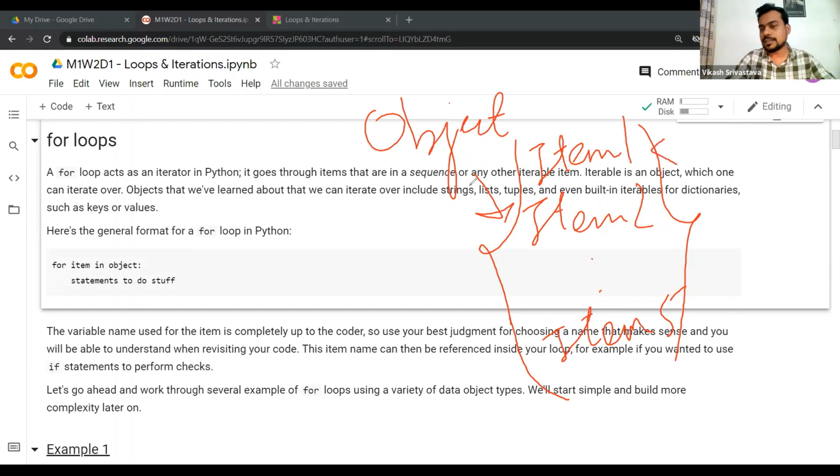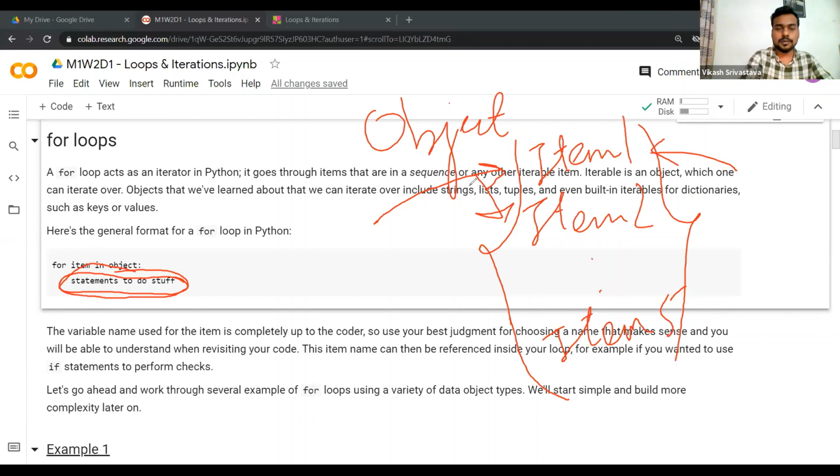In the case of a list, this item would be represented by a value and then the index. But in the case of a dictionary, this item will be identified by a key-value pair. I hope you are already familiar with and have assimilated those concepts. So let's assume our object has these 5 items. If you think about this line, for statements to do stuff, whatever action you want to perform, in the first iteration you will go to this particular item 1, then perform whatever statement or action you want to perform on this item.